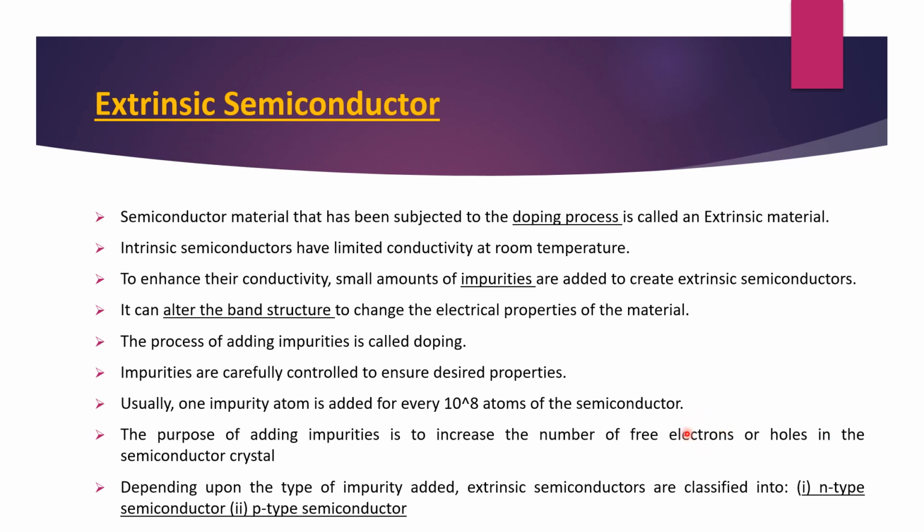So when you want to change the current, you have to deal with these electrons and holes, the number of electrons and the number of holes. And why are we doing this? Because we want to enhance the property of these semiconductors. That's why we have added this impurity.